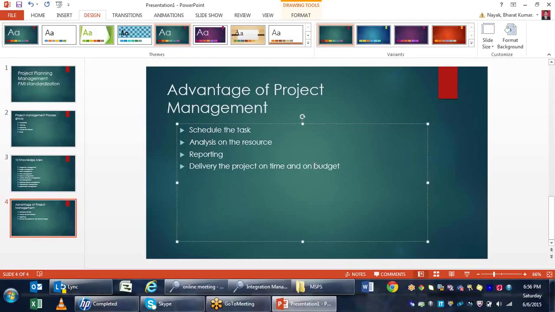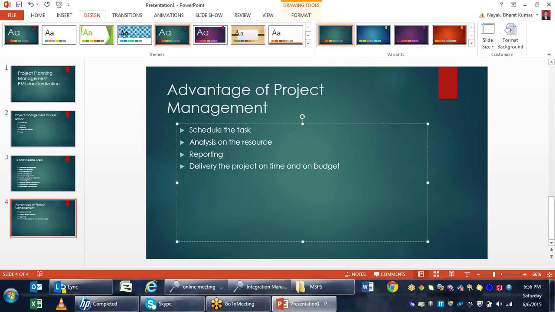Take an example: in my whole project I have 10 different tasks. For every individual task I need 100 rupees. So for 10 different tasks I need 100 rupees each. The 1000 is nothing but the budgeted cost. So when I define a budgeted cost of 1000, that is nothing but a definition of the project with respect to the top-down approach.